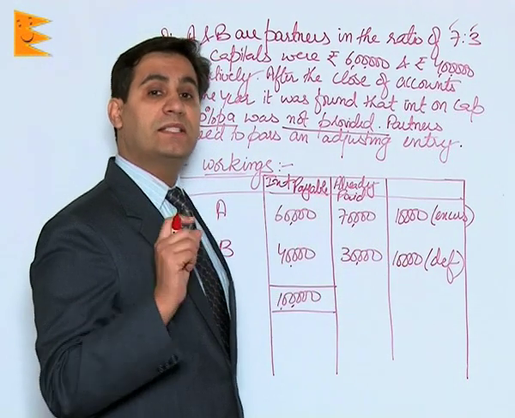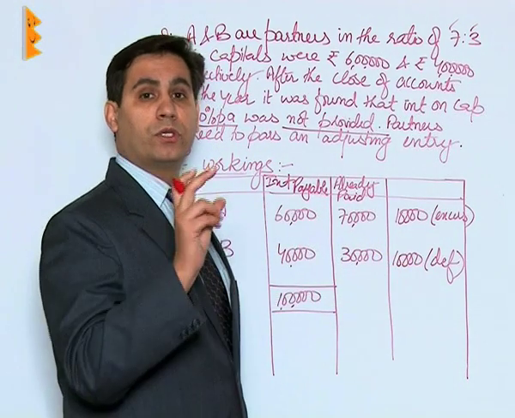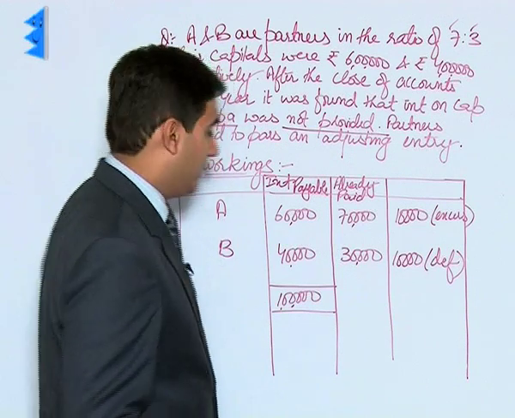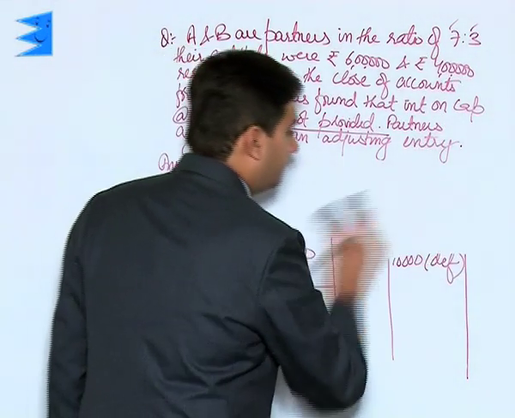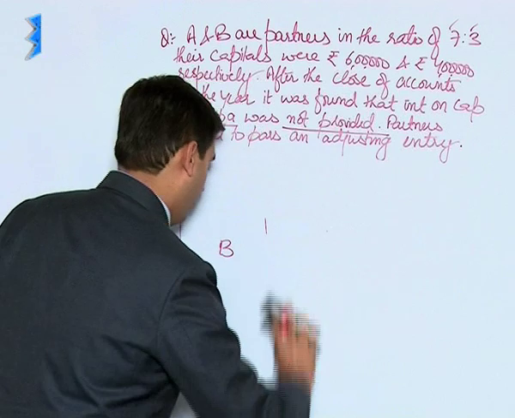But remember, this entry has to be shown in fair. So you will draft a proper journal for this. That is, we will prepare a journal.